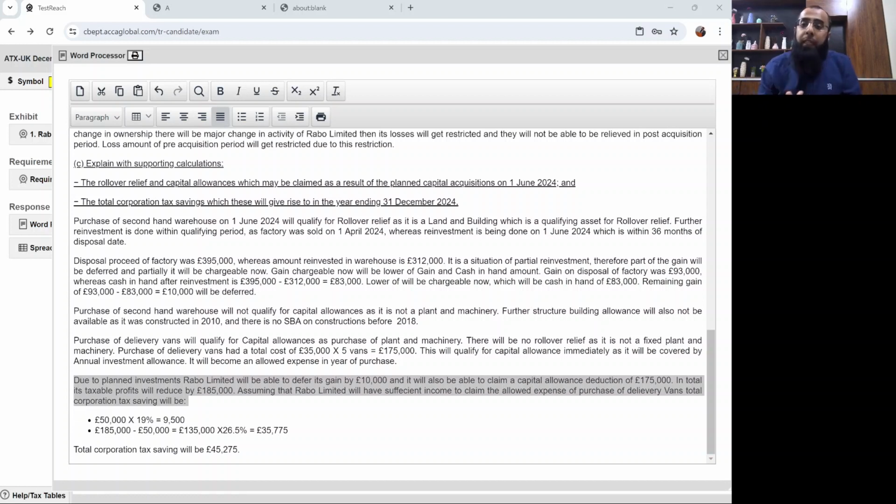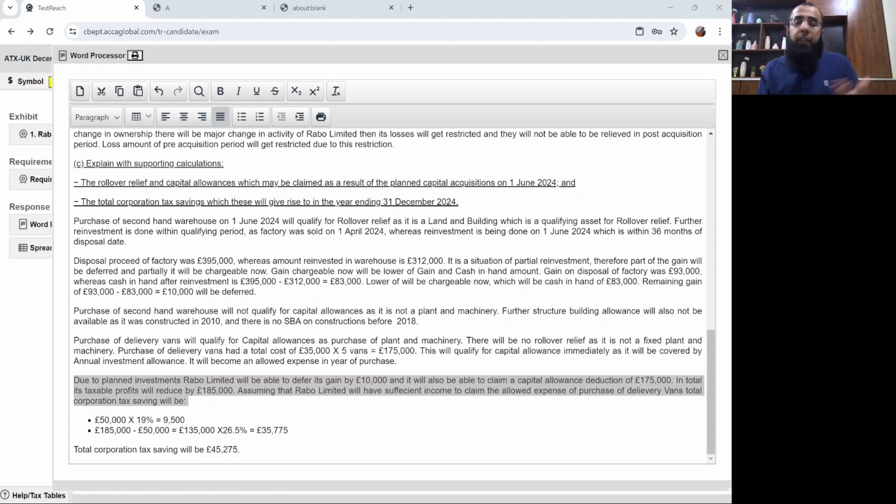Now currently the problem is that the company has trading income of £30,000. If you claim a capital allowance of 175, it will become a trading loss. Company has a chargeable gain of 93,000. So that loss will offset the total income. But then also complete saving will not arise in the current year. Complete saving cannot arise because you have a gain of 93,000.